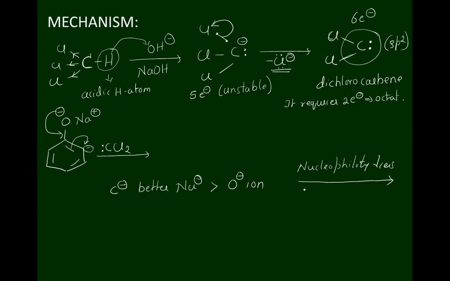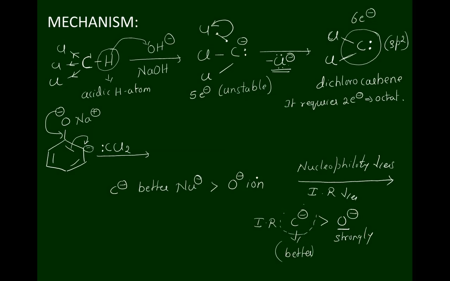As we move across, nucleophilicity decreases because the ionic radius decreases. If I compare the ionic radius, C minus ion is greater than O minus ion. Therefore, in C minus ion, electrons are weakly held. Here the electrons are strongly held. Therefore, C minus is a better nucleophile than O minus ion.